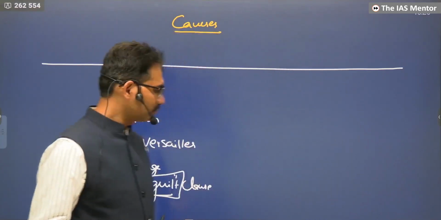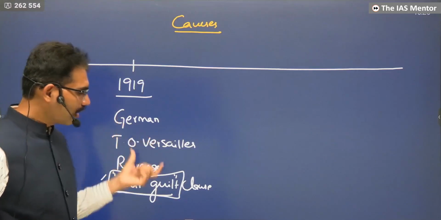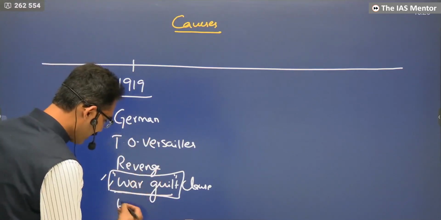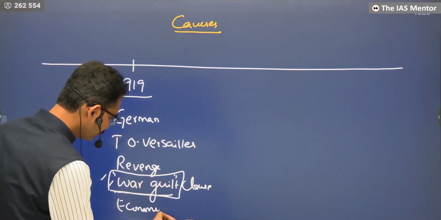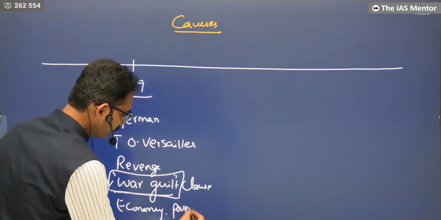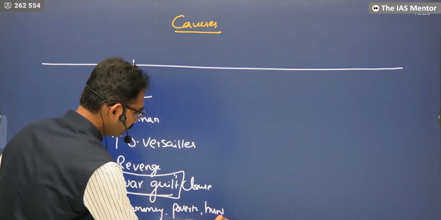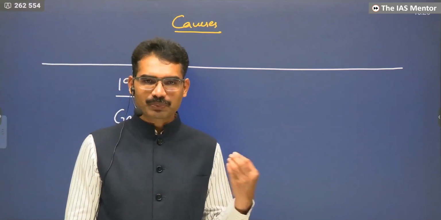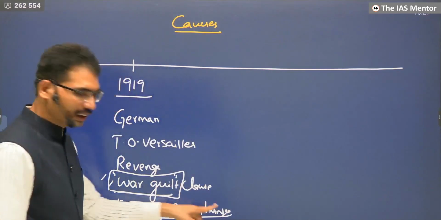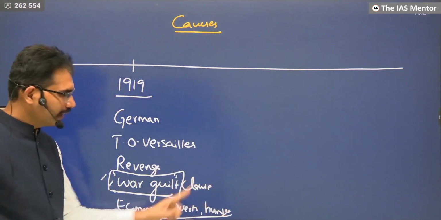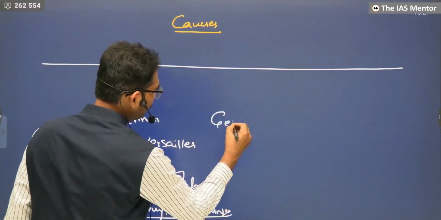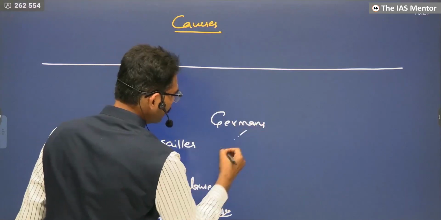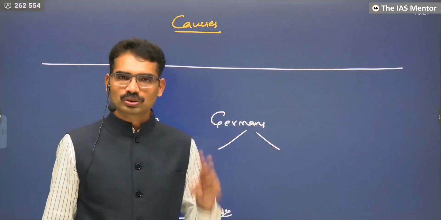Because of this harsh treaty, their economy collapsed. Poverty, hunger. Now people will start blaming who is responsible for this pathetic condition. This is where Germans started blaming two sets of people.